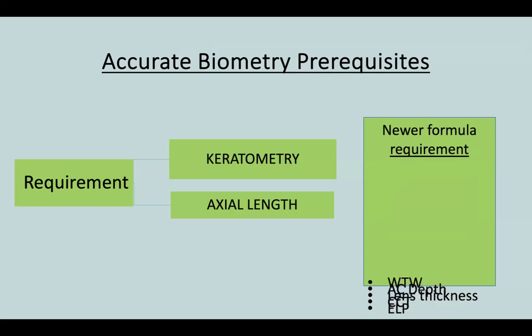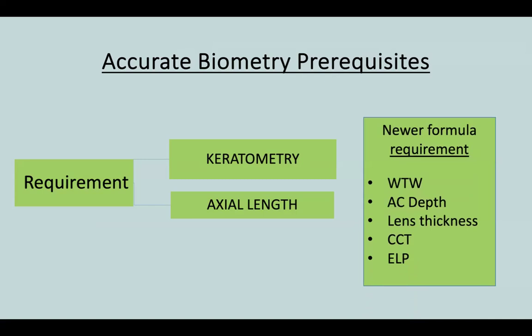They require some more data. They require the white to white, the AC depth of the eye, the lens thickness, the central corneal thickness, and lastly, very important, ELP, that is the effective lens position. So these are all the data which are required by the new formulas.